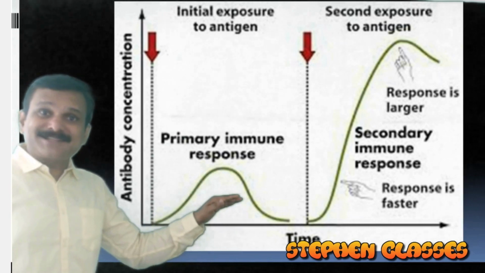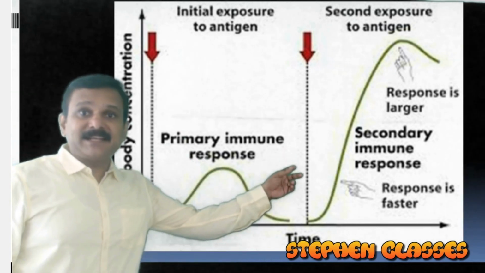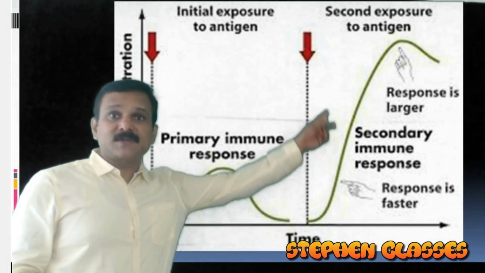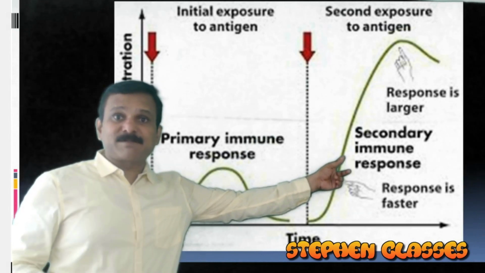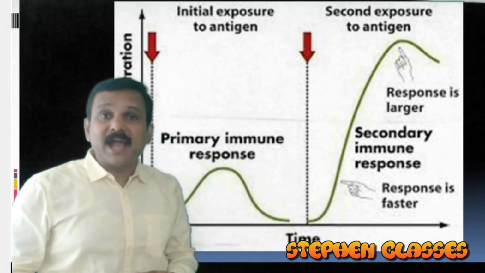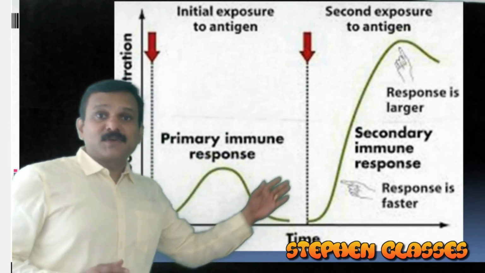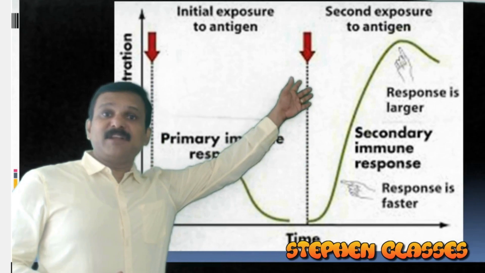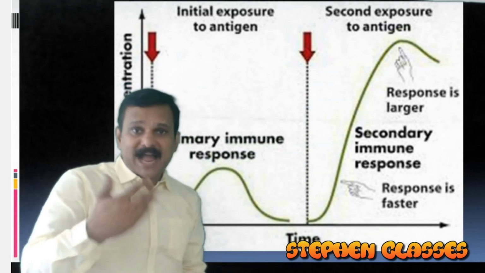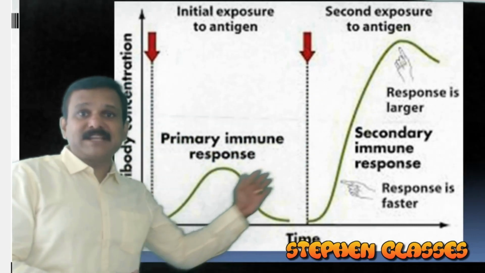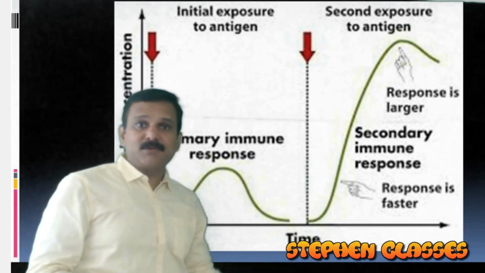But when the same antigen enters for the second time, then we have a secondary immune response. You can see it over here. So second exposure to the antigen will elicit a secondary immune response, and it is of a high intensity, or it is an anamnestic immune response. So the amount of antibody produced will be very high, and it will be within a very short span of time we are attaining that immunity. So in this graph it is very clear the difference between primary immune response and the secondary immune response.